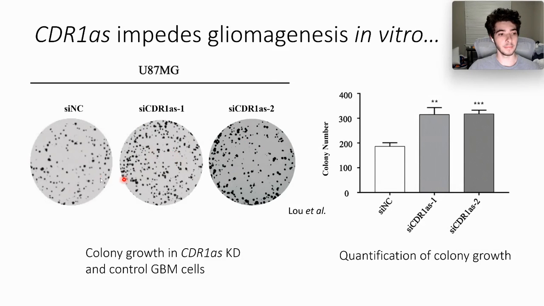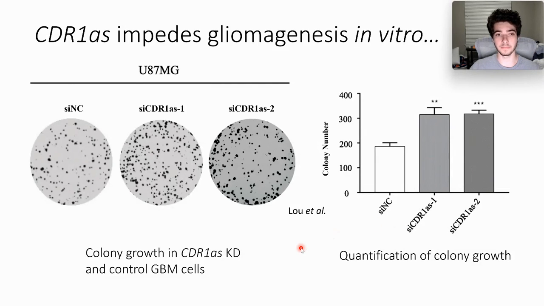And what we see is that the U87MG GBM, or glioma cells, grow significantly more when CDR1AS is knocked down. And this is quantified here by colony number. We see that the control has a lot fewer colonies than when CDR1AS is knocked down, which is exactly what we would expect.